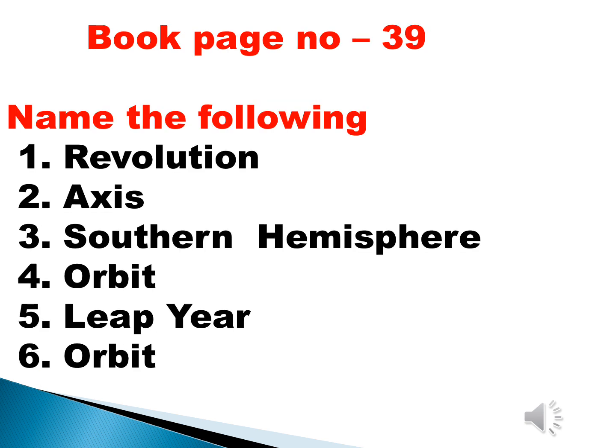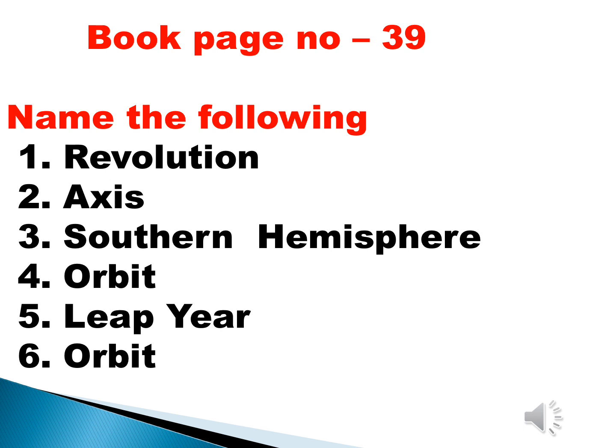Next, name the following. The first one, the movement of earth which causes seasons. The answer is revolution. Also write the answers in the blank. Then second one, the imaginary line along which earth rotates.